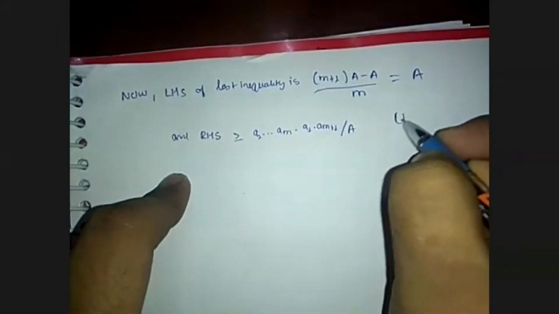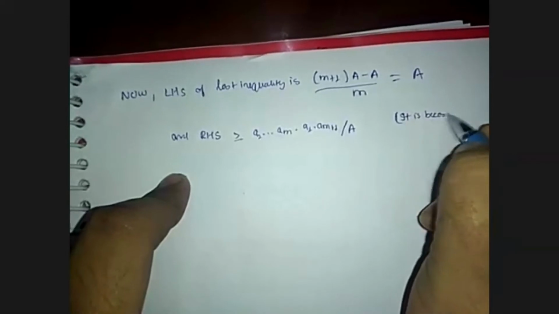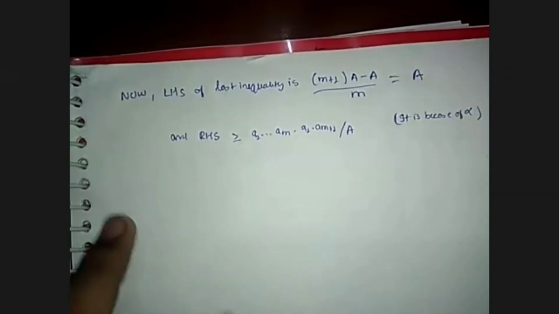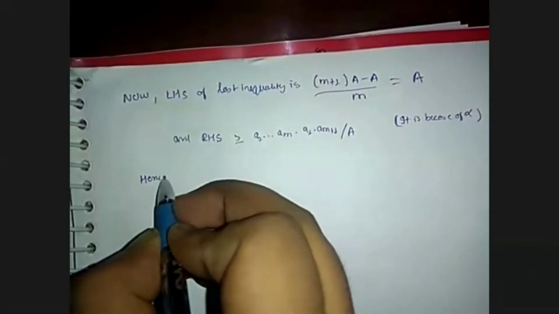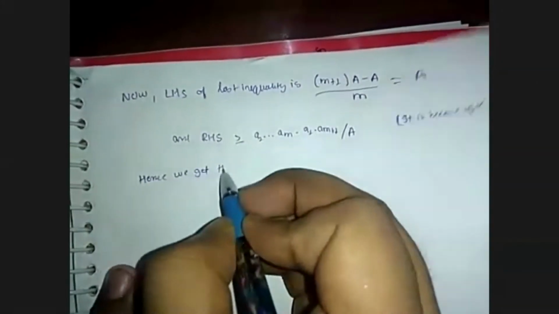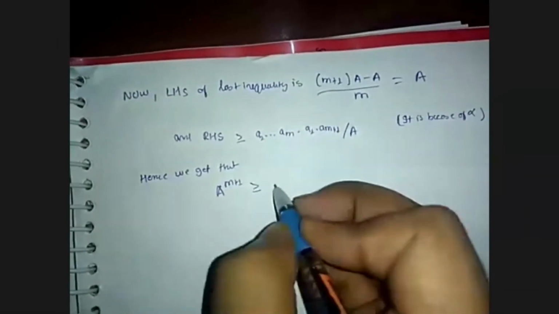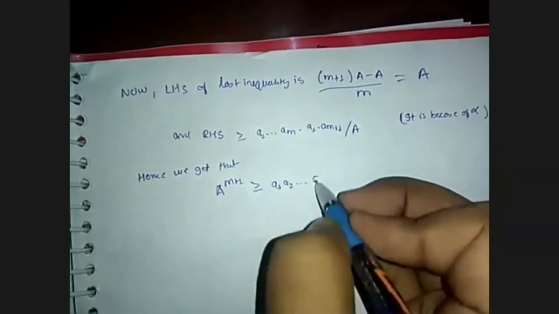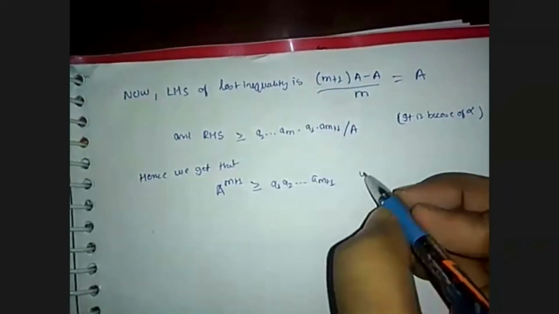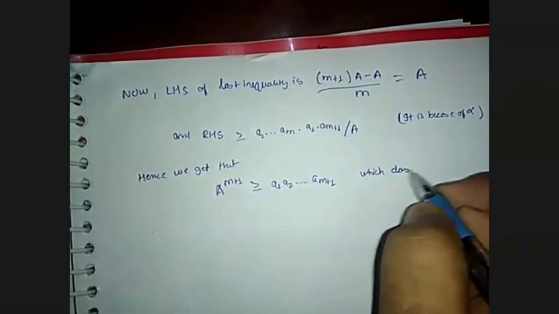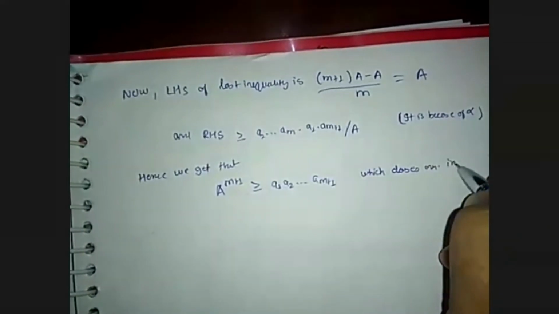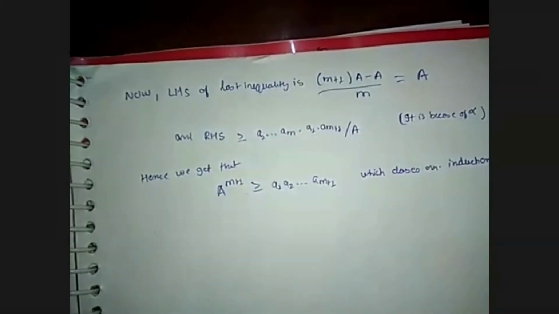It is because of alpha, as (a1 plus am plus 1 minus A) into A is greater than or equal to a1 into am plus 1. See the equation alpha. Hence we get that A raised to the power m plus 1 is greater than or equal to a1 a2 up to am plus 1, which closes our induction. So it is now true for m plus 1.